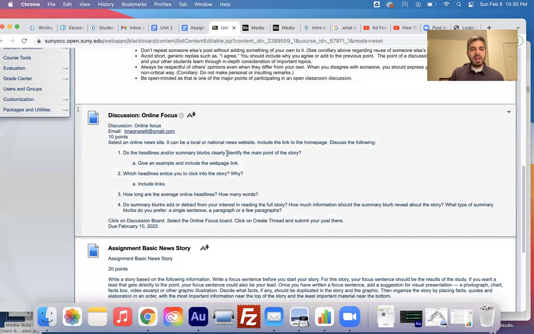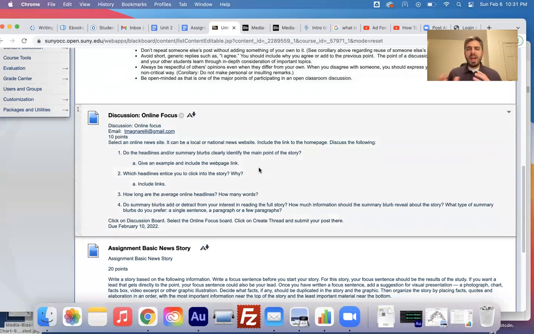Do the headlines and/or summary blurbs, that's a summary statement or a few sentences after a headline, the textbook explains it a little bit more, clearly identify the main point of the story? Give me an example, include a web page link. Which headlines entice you to click onto a story? Give me some links there.